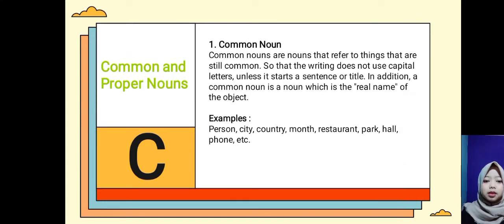Common noun. Common nouns are nouns that refer to things that are general, so the writing does not use capital letters unless it starts a sentence or title. In addition, a common noun is the real name of the object. For examples, person, city, country, month, restaurant, park, and etc.